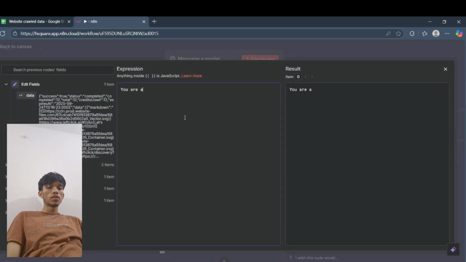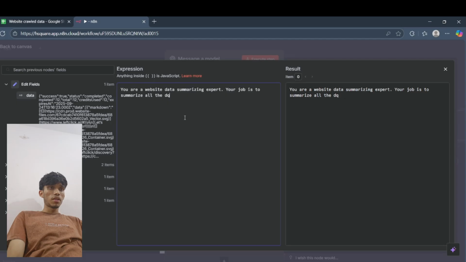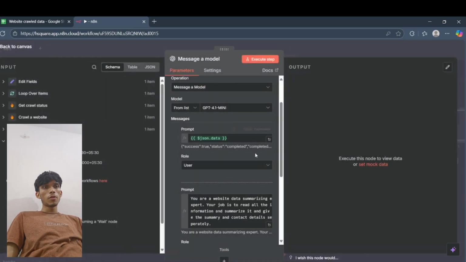In our website data summarizing expert, your job is to read all the information and summarize it, and give the summary and contact details separately.